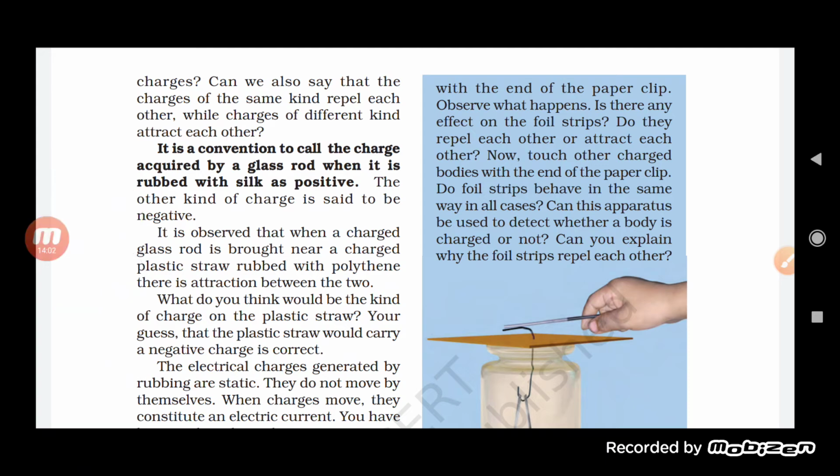It is observed that when a charged glass rod is brought near a charged plastic straw rubbed with polythene, there is attraction between the two. Why does this attraction occur? It is because they get different kinds of charges.